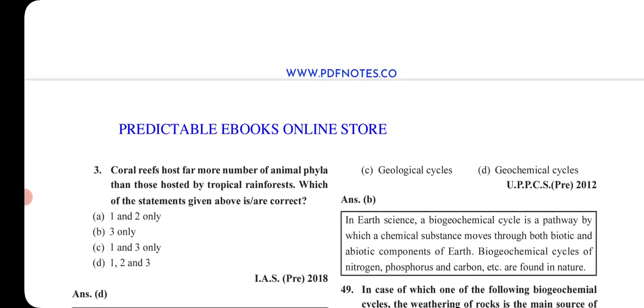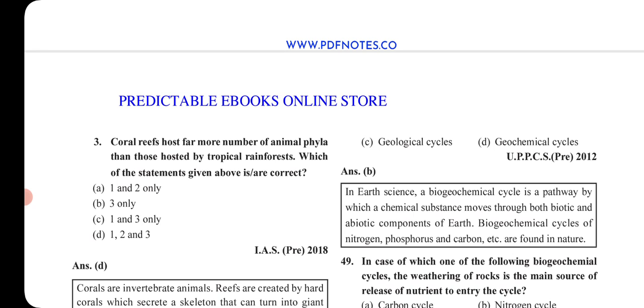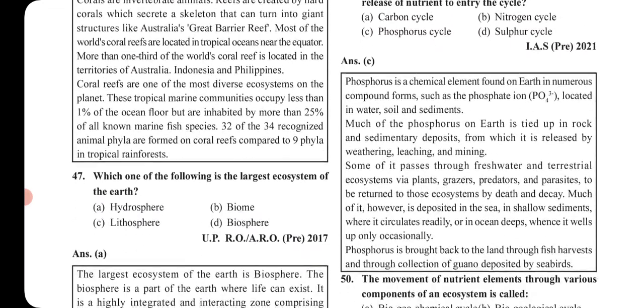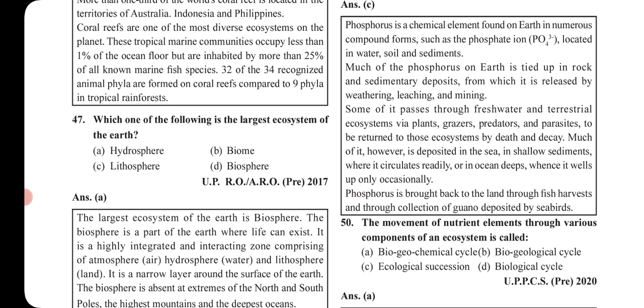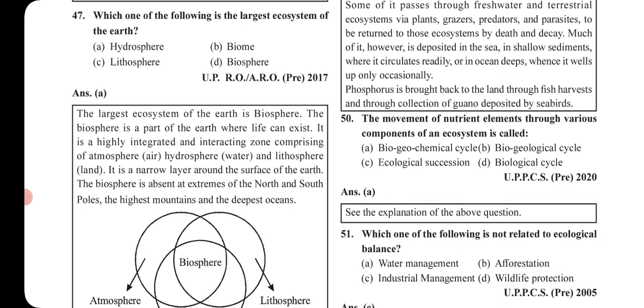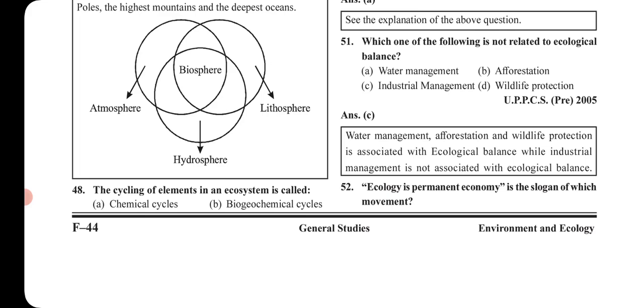This is also correct. And the third one is the coral reefs host far more number of animal phyla than those hosted by tropical rainforest. This is also correct. The correct option is D, that is all are correct. Next is which of the following is the largest ecosystem? Then hydrosphere. Hydrosphere is the largest ecosystem.